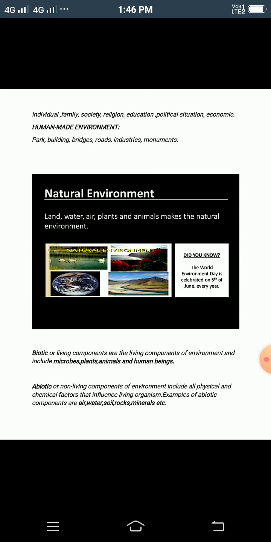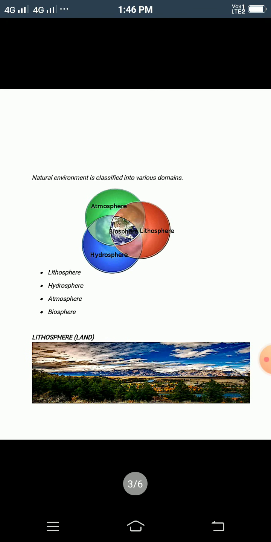Now we are further moving to the various domains of the earth, or the various domains of the environment. Now you can see the picture here. It is a mixture of all the four components or domains. You have the lithosphere, which is the land. The second one is the hydrosphere, which is the water. The atmosphere is the air.